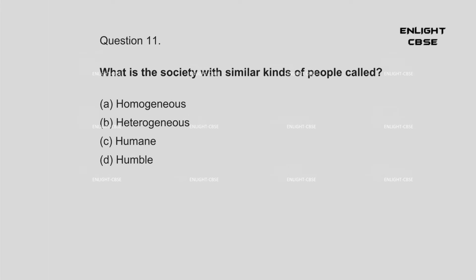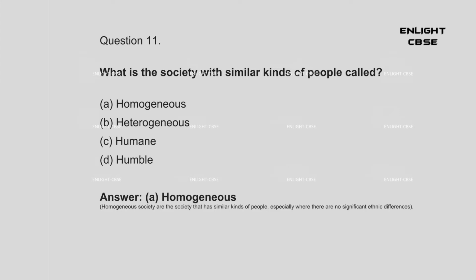Question 11. What is the society with similar kinds of people called? A. Homogeneous. B. Heterogeneous. C. Humane. D. Humble. Answer: A. Homogeneous. Homogeneous society are the society that has similar kinds of people, especially where there are no significant ethnic differences.